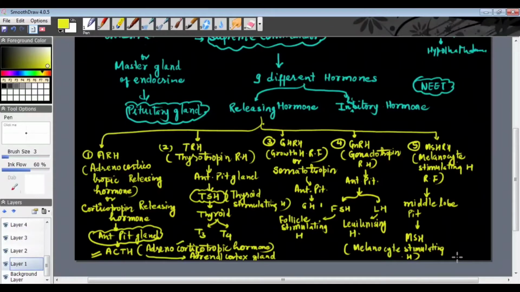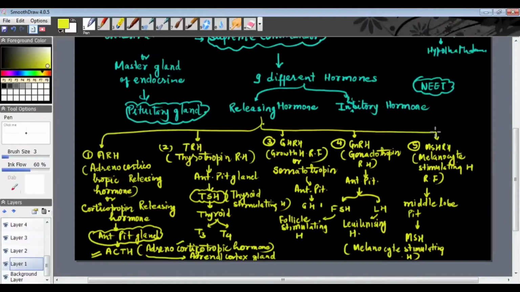So the more melanocyte stimulating hormone, the more melanin is in the body. And in that way, this is basically responsible for the tanning of the skin. More melanin means a more tanned skin color, a darker skin color. So that is about it.